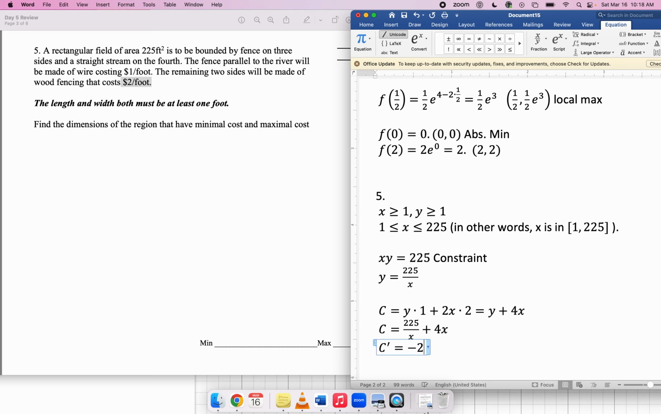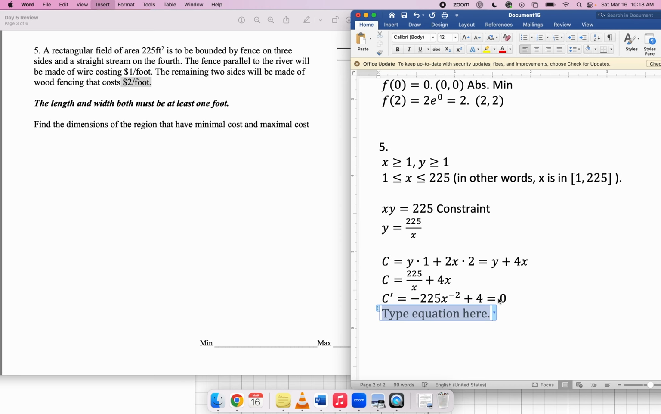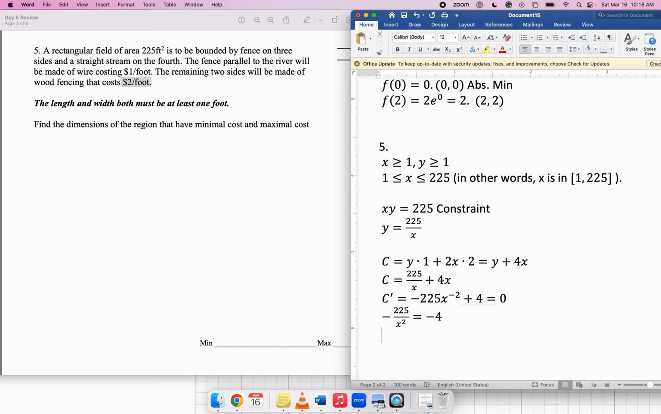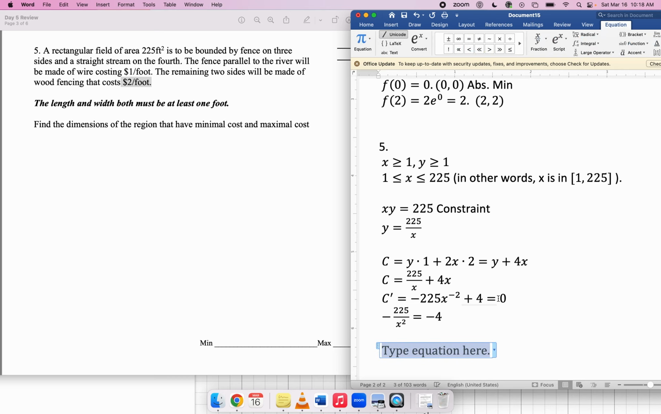Now I'm going to take the derivative. C prime is negative 225 x to the negative 2 plus 4. I'm going to set this equal to 0 and solve. So this is negative 225 over x squared plus 4 equals 0. In other words, 225 over x squared equals 4, right? So divide both sides by negative 1. You can kill off the minus signs. You get this.